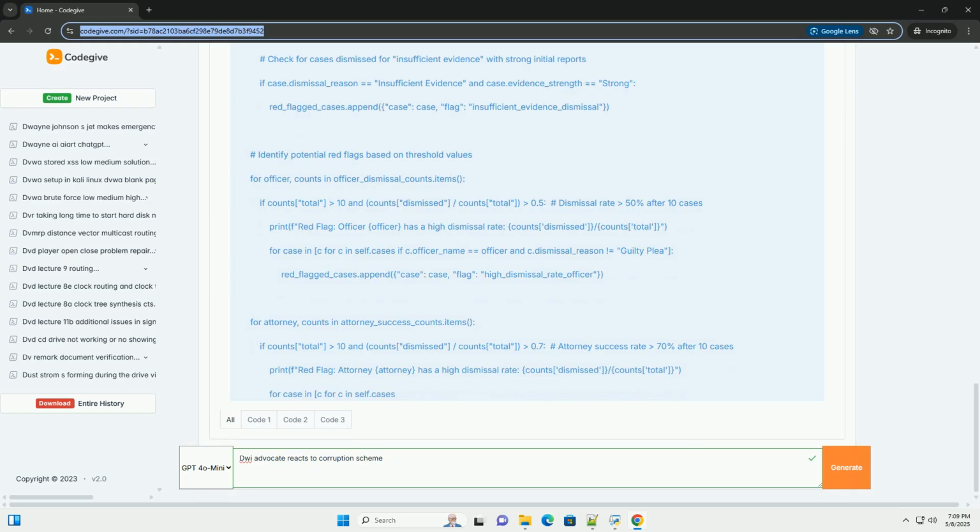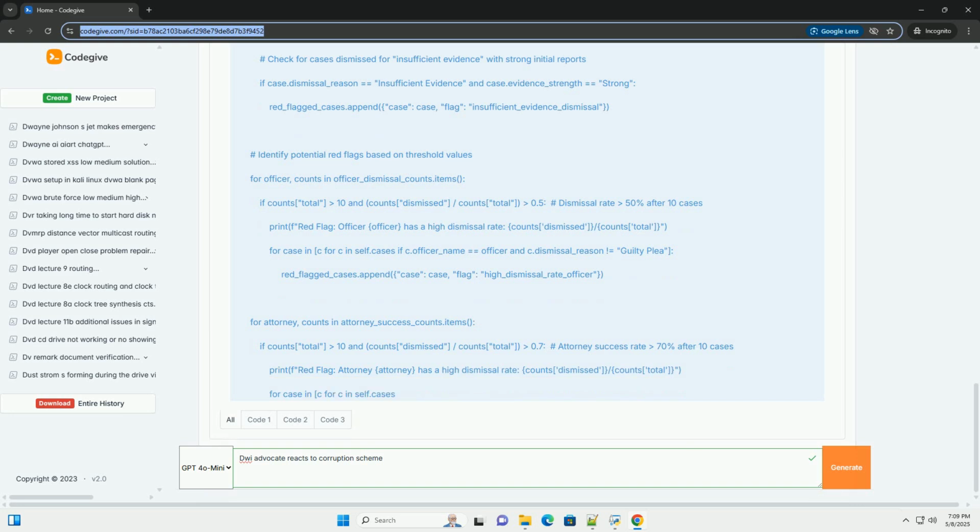Consult with an experienced attorney specializing in corruption, ethics, and white-collar crime. This attorney can provide legal advice, help navigate the legal complexities of the investigation, and assist in determining the best course of action. Action plan. Based on the findings of her investigation, Jane can consider the following actions.